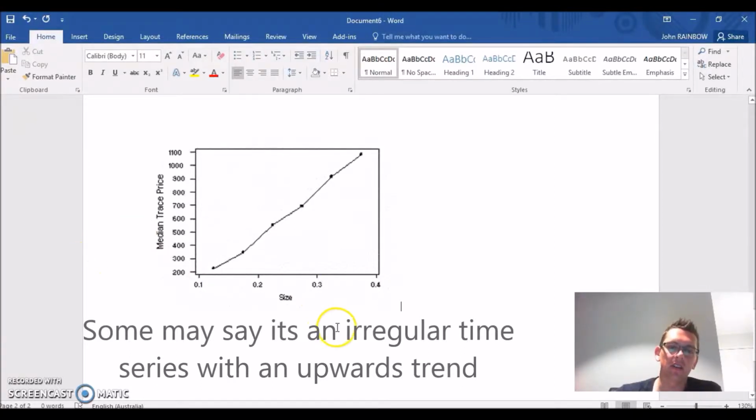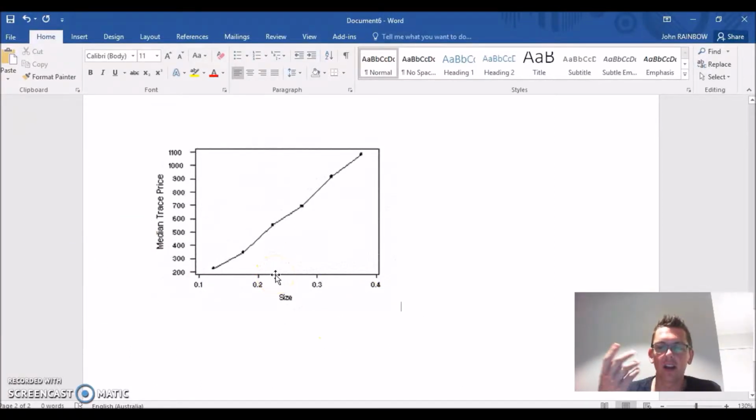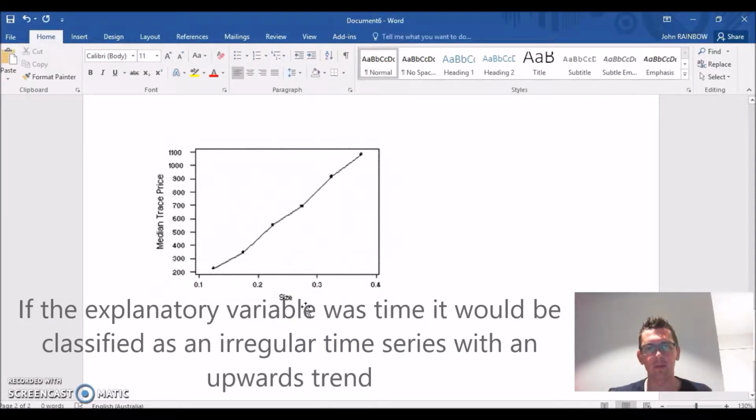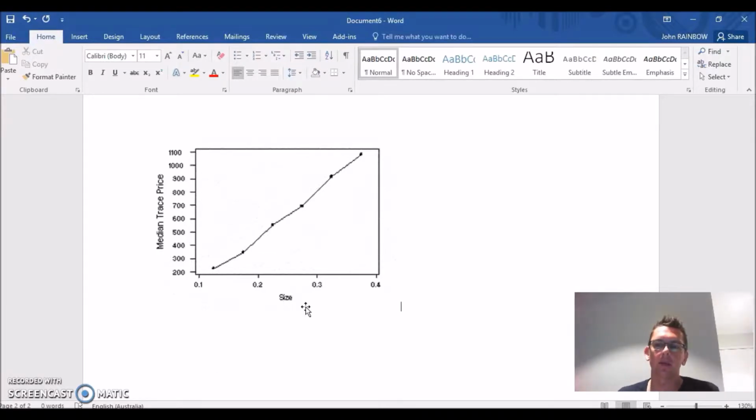If you look down on the x-axis, your explanatory axis, we can see that it's about size. It's not about time. All of a sudden, it is not a time series, so we don't talk about trends. This one would be looking at the strength and talking about the linearity of it, and whether it has an association. So we're not looking at the trend there. Try the next one out.